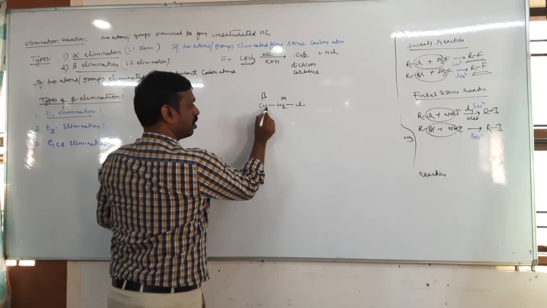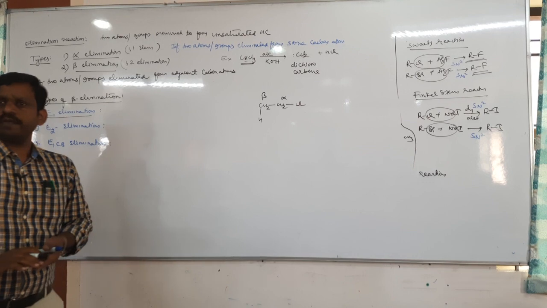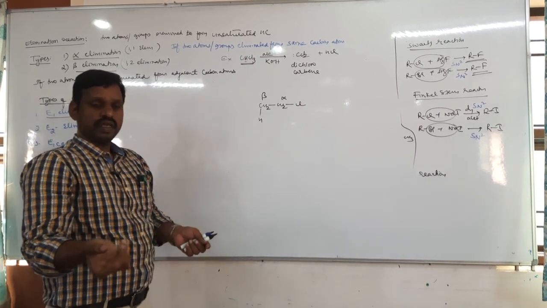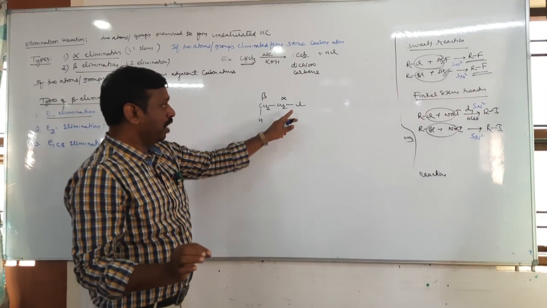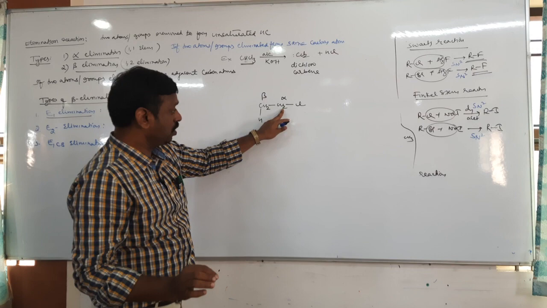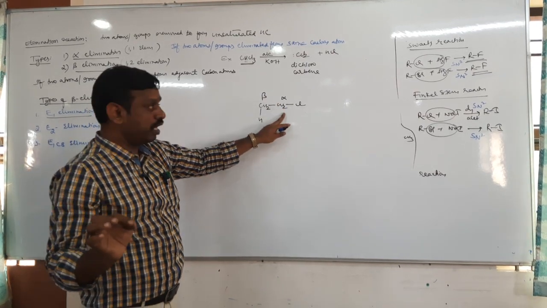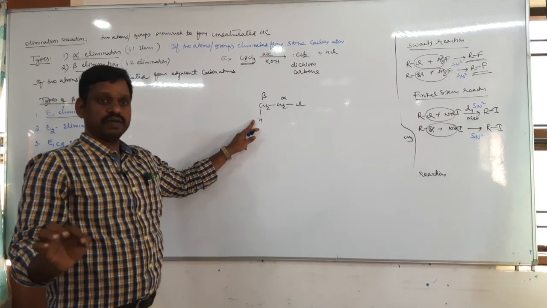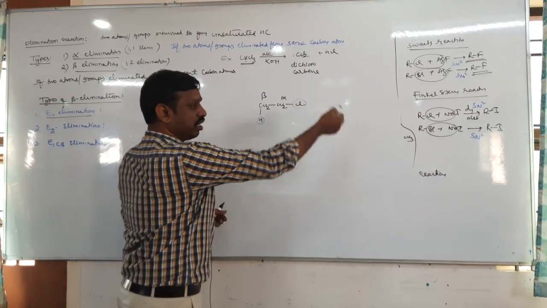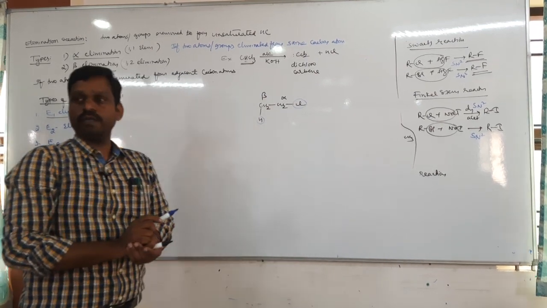On beta carbon, let us take CH2, I will take H. Usually in an elimination reaction, the halogen atom is removed from the alpha carbon, and H plus is eliminated from the beta carbon. So HCl is eliminated and you will get a double bond here. A carbon-carbon pi bond will be formed.